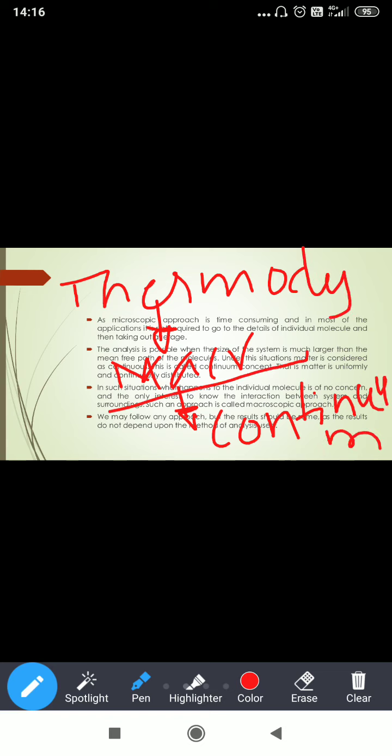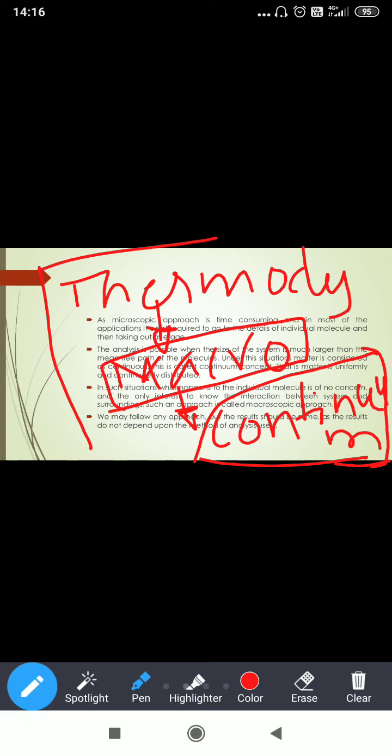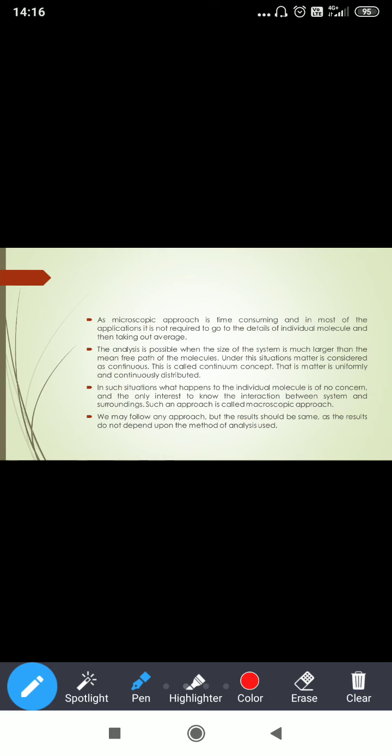From that we have taken macro analysis. From that we have in turn taken continuum. Just remember this: thermodynamics, macro, and continuum. We may follow any approach, but the results should be the same, as the results do not depend upon the method of analysis used. We know the results will be the same for both macro and micro, even though we are using only the macro approach.